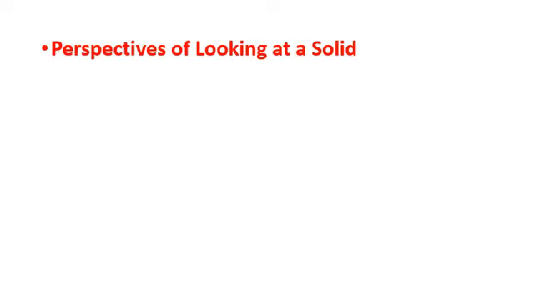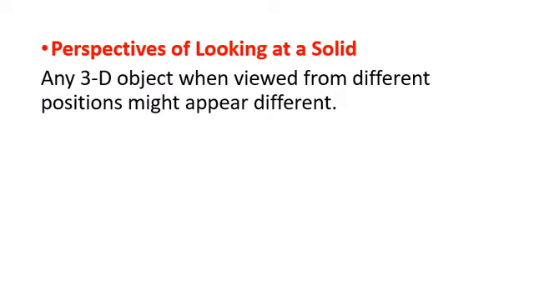So after the formation of solids, let us have a look at the perspectives of looking at a solid. Any 3D object when viewed from different positions might appear different. Actually, when we look at a solid object, it is not necessary that the whole solid object can be seen from one position.